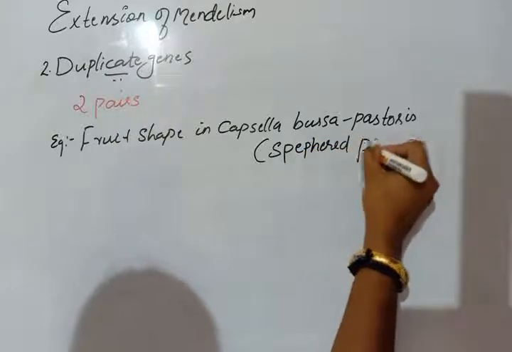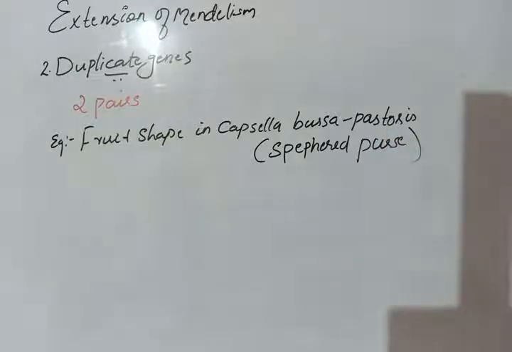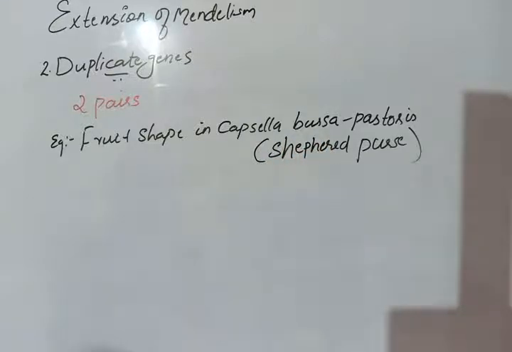Shepherd's purse. Okay, shepherd's purse. Two pairs of non-allelic genes are required for a character. If any one of the genes is dominant, then the character is expressed, and that type of gene is called a duplicate gene. An example is fruit shape in Capsella bursa-pastoris, that is shepherd's purse.